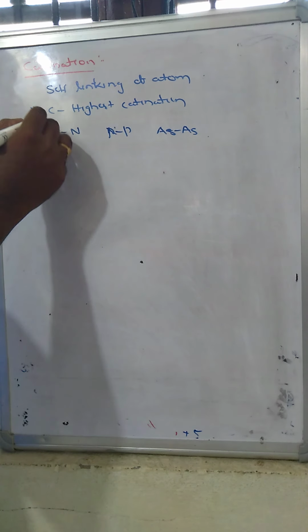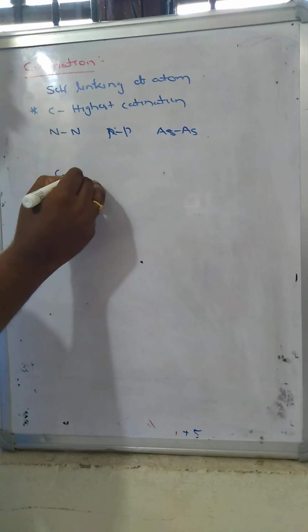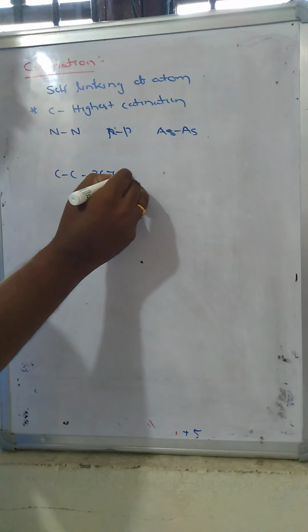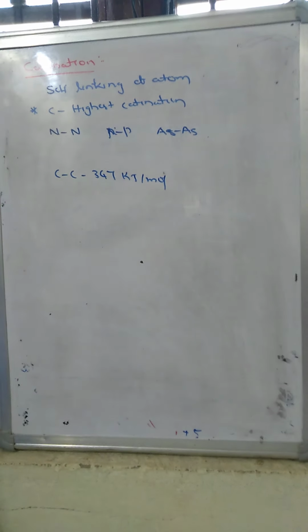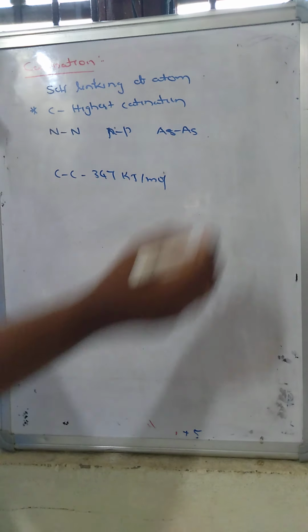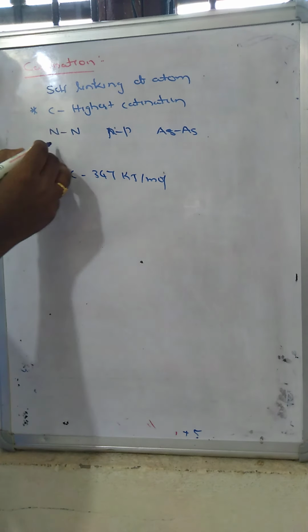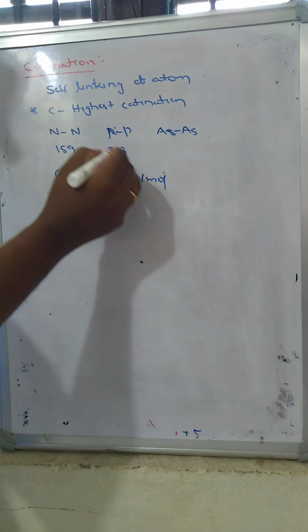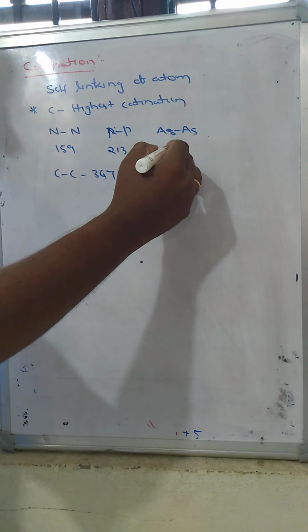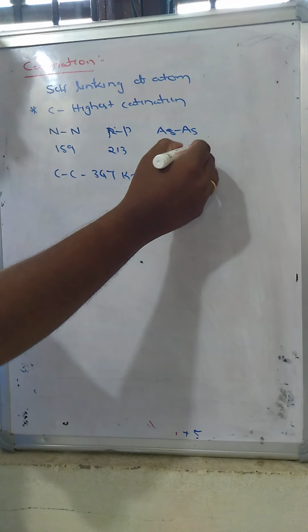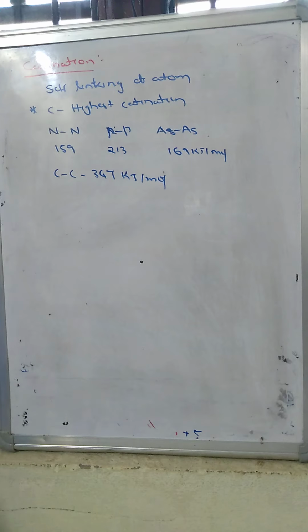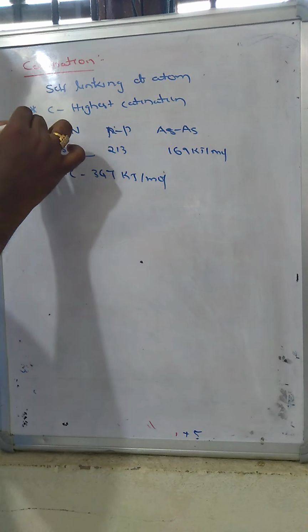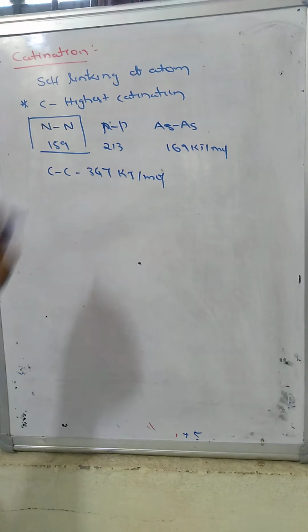Here the carbon-carbon bond dissociation energy is 347 kilojoules per mole, the energy required to break the carbon-carbon bond. Whereas for these elements of the 15th group, it requires 159 kilojoules per mole, 213 kilojoules per mole, and 169 kilojoules per mole. So try to understand, the bond dissociation energy of nitrogen is less when compared to the leftover elements in the 15th group.